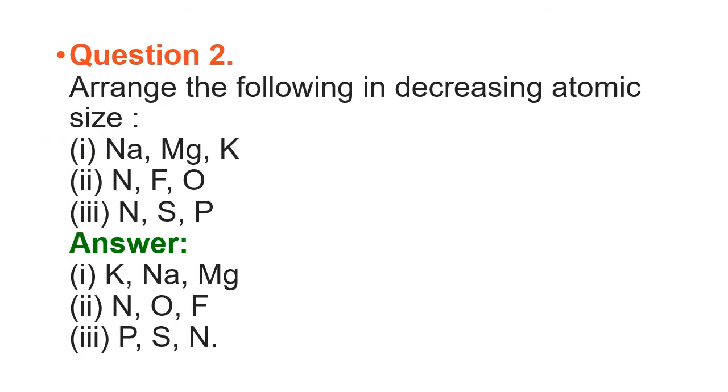Next question. Arrange the following in decreasing atomic size. This has been asked from the periodic trends.